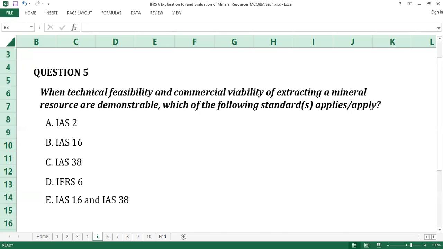When technical feasibility and commercial viability of extracting a mineral resource are demonstrable, which of the following standard or standards applies or apply? A. IAS 2, B. IAS 16, C. IAS 38, D. IFRS 6, E. IAS 16 and IAS 38. Time counts.